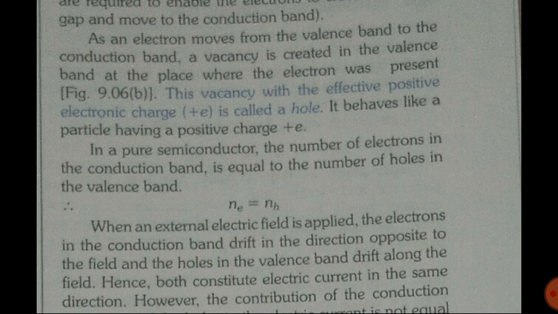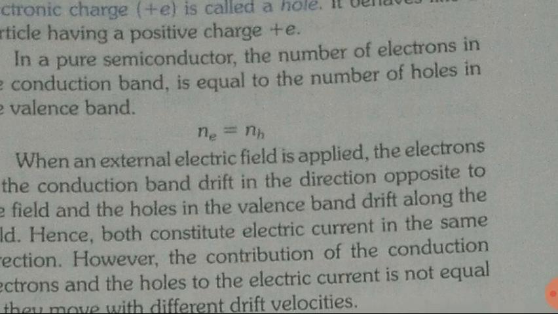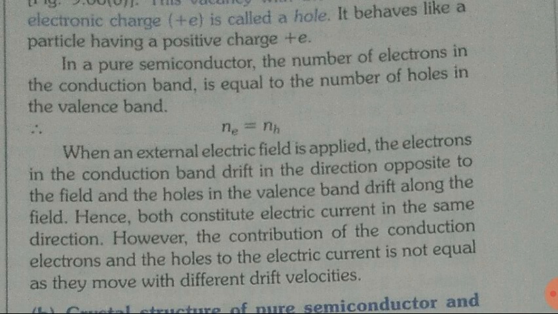If the electron is negative, the hole should be positive; only then do they neutralize each other. In a pure semiconductor, the number of electrons is equal to the number of holes, as we saw in the previous figure also. 5 electrons jumped to the conduction band and 5 holes were created. So in a pure semiconductor, Ne, the number of electrons, is equal to Nh, the number of holes.